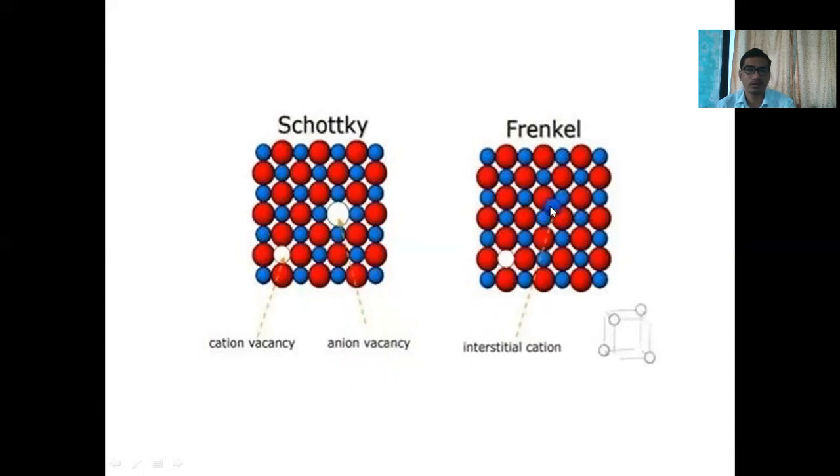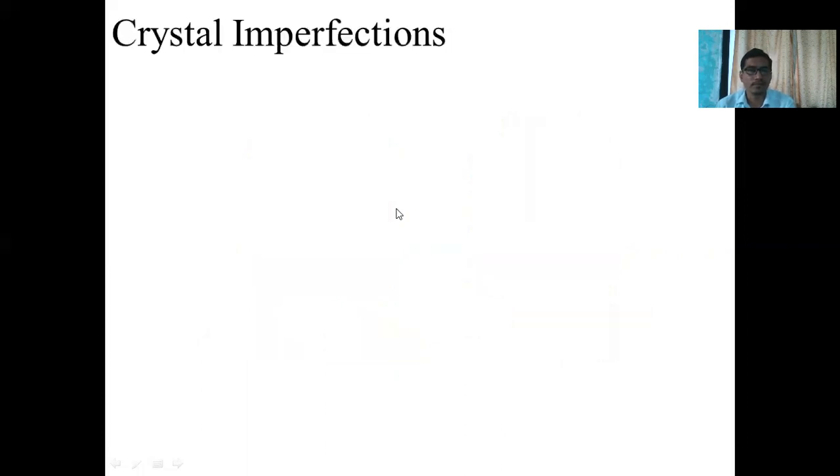Such a defect is called an interstitial Frenkel defect. Second one is Schottky defect. Here you can observe one anion is absent and here a cation is absent. If the anion and cation are absent as a pair, a defect occurs due to that also. Such a defect is called a Schottky defect.